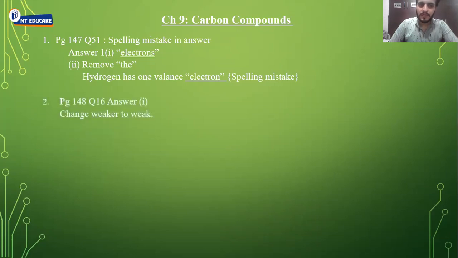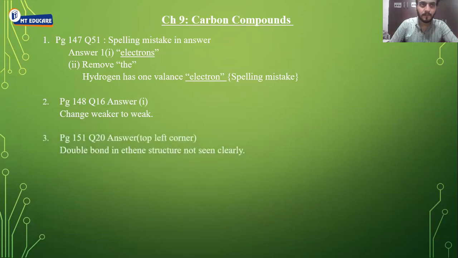Then page 148, question number 16, answer first point, change from vehicle to weak. Again, printing mistake, it should be weak, not weaker. Then page 151, question number 20, answer part, top left corner you can see on the page. The double bond of the ethene structure is not seen clearly. So in ethene, between the two carbons, there should be a double bond.